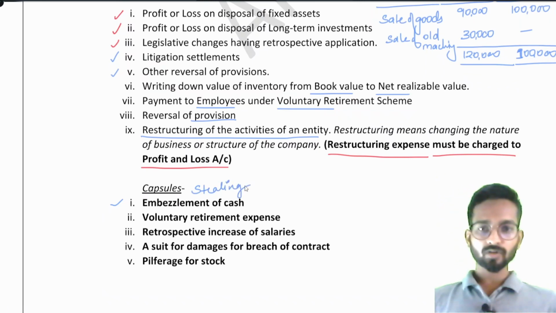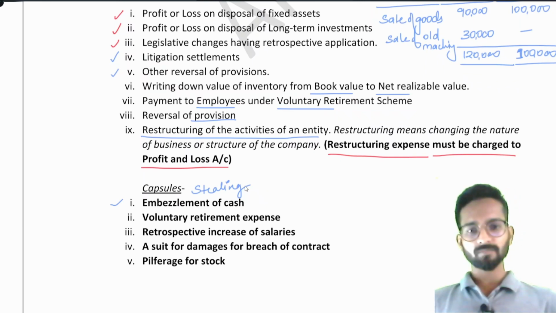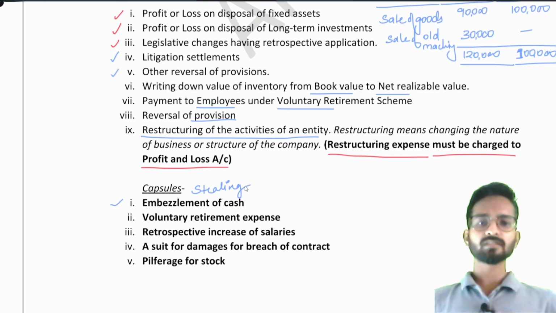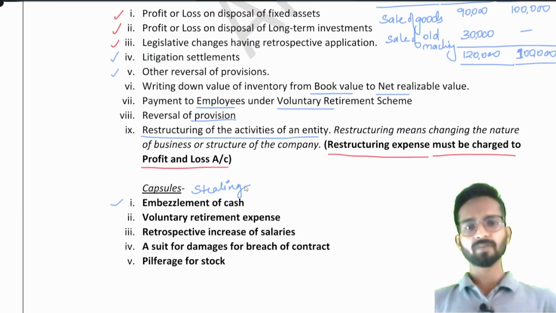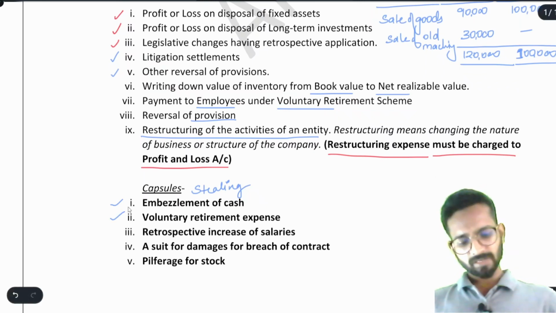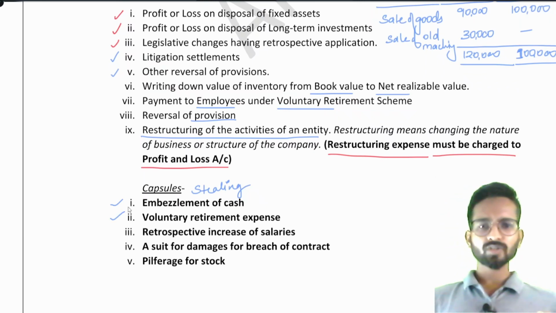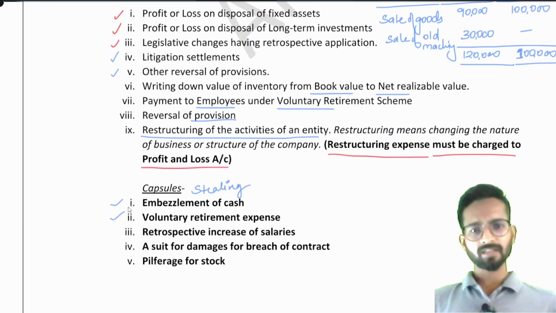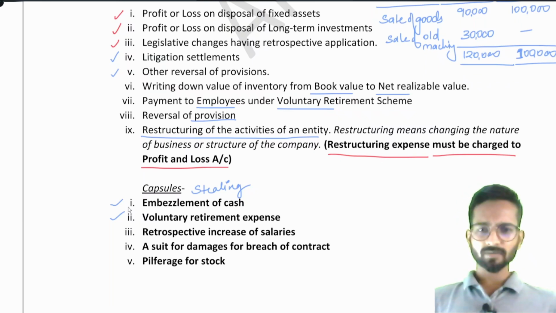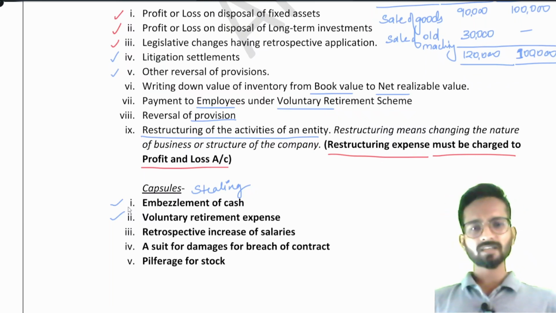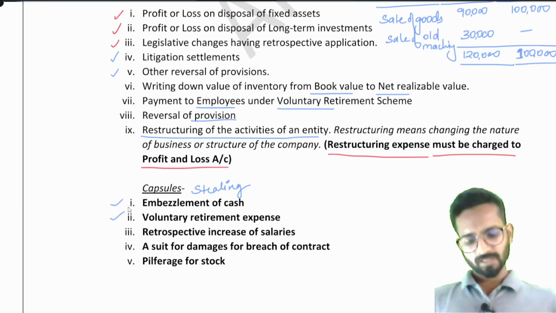That is also in the normal course of business. That is an exceptional item. It will not happen every day, but it might happen in some businesses. In a small business, it happens that managers or laborers who have the authority with the cash might do this. So they say it is an exceptional item. Voluntary retirement expenses: whenever employees want to retire voluntarily, the company pays them some money. So they generally include that in the salaries part only.